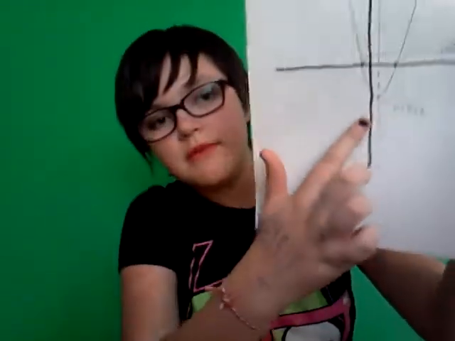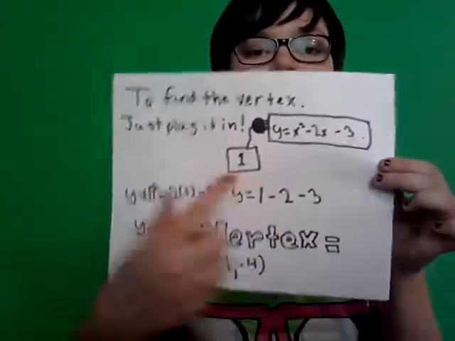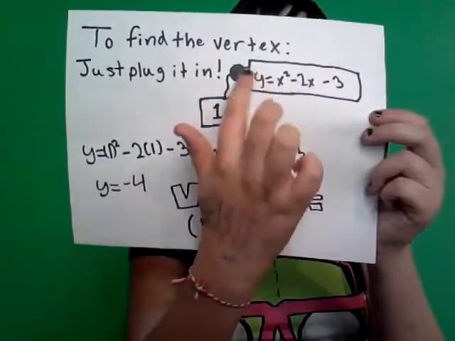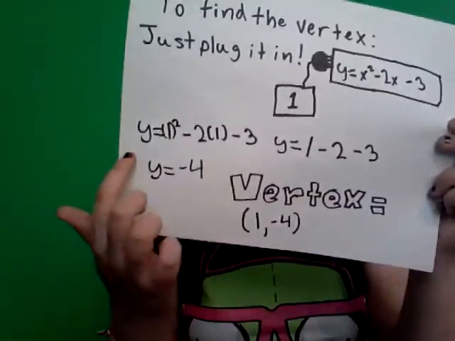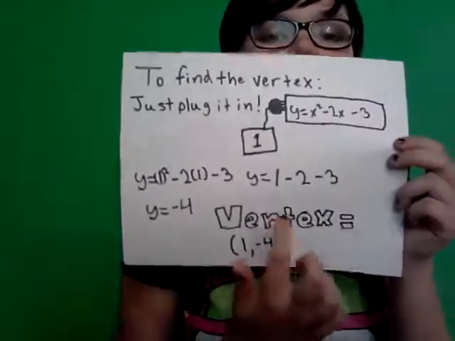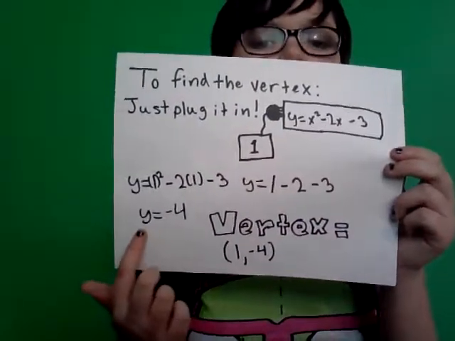And now we're going to be finding the vertex, which is the minimum or maximum, the end bit, the tip of your parabola. To find the vertex, you're just going to plug your axis of symmetry into your equation, like so. So I changed it from y equals x squared minus 2x minus 3 to y equals 1 squared minus 2 times 1 minus 3. And I simplify that to get y equals 1 minus 2 minus 3. So y equals negative 4.